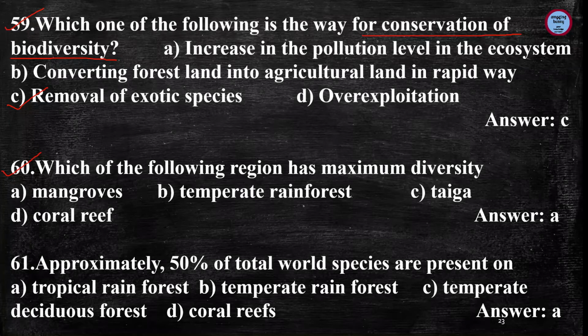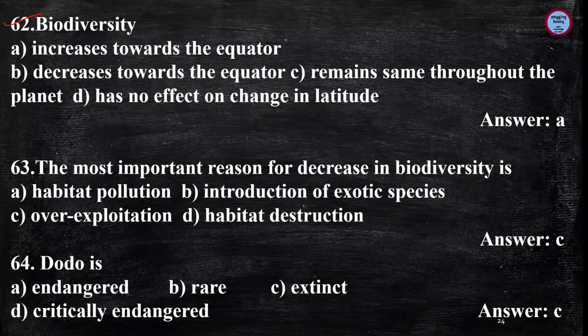Next is, which of the following regions has maximum diversity? And the answer is mangroves. Next question is, approximately 50% of total world species are present on, and the answer is tropical rainforest. Next question is biodiversity, and the answer is increases towards the equator. Biodiversity means the variety of fauna and flora. It increases towards the equator. Next question is the most important reason for decrease in biodiversity, and the answer is over-exploitation.